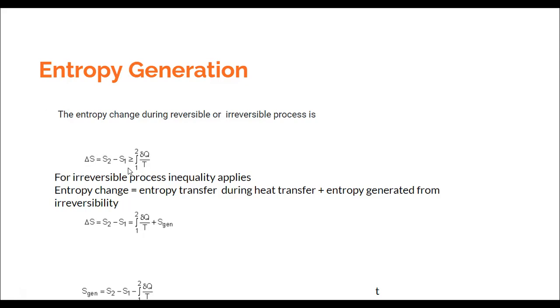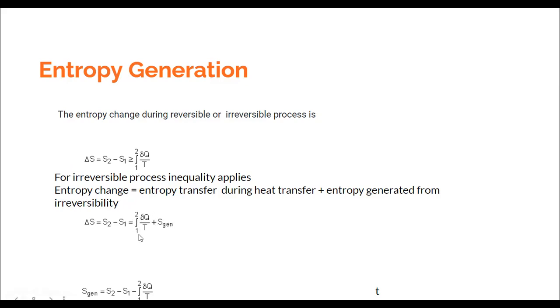Now if you want to replace this for an irreversible process with equality, and if it has to be mathematically correct, then we need to add some term to make it equal. This side is greater, so we need to add something which is positive to make it equal, and that something which is added is the entropy generation. So in the last lecture we said that this entropy balance can be written in a way that the entropy change is equal to the integral of del Q by T plus entropy generation.